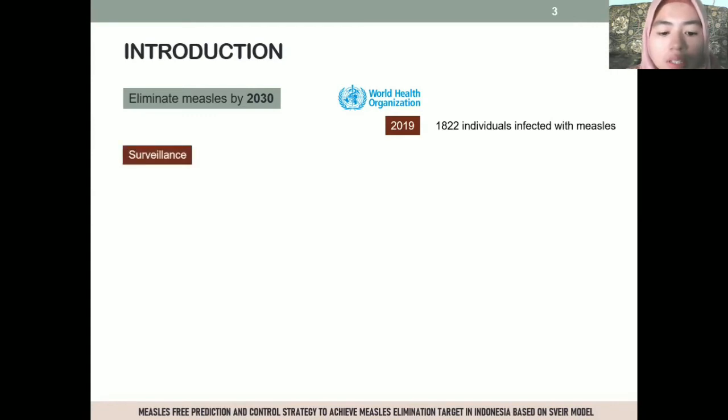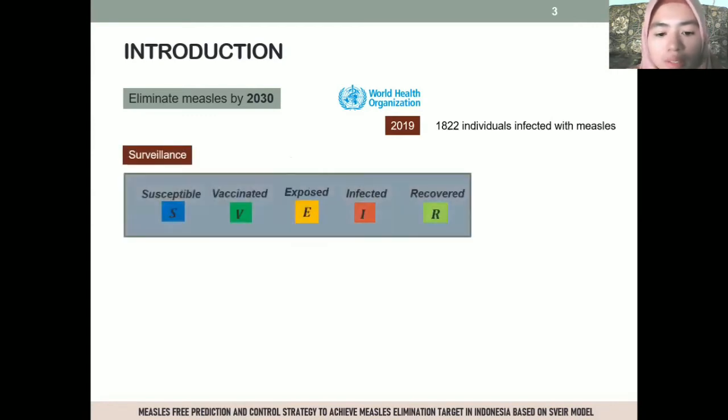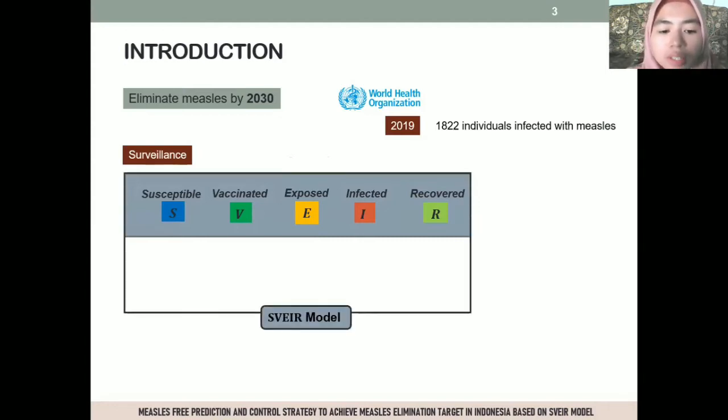Taking into account the surveillance activities, suspected individuals are classified in a separate group. Suspected individuals have shown or exposed symptoms of a disease, but it is not known whether the individual is infected with the disease or not. Therefore, the suspected individual is classified as an exposed group, or E. In this study, we formulate the susceptible, vaccinated, exposed, infected, recovered, or SVEIR model on the spread of infectious disease.